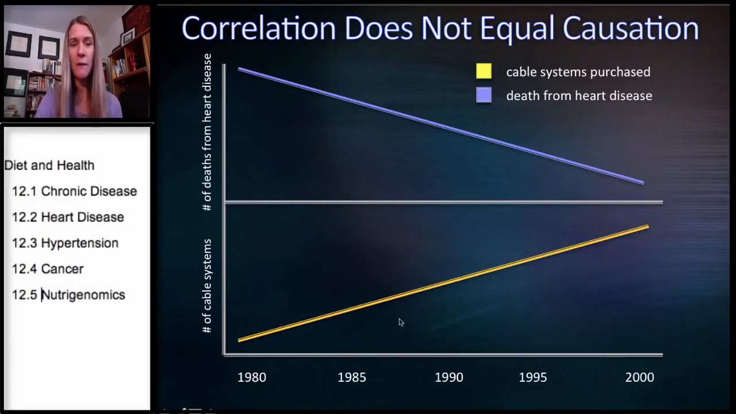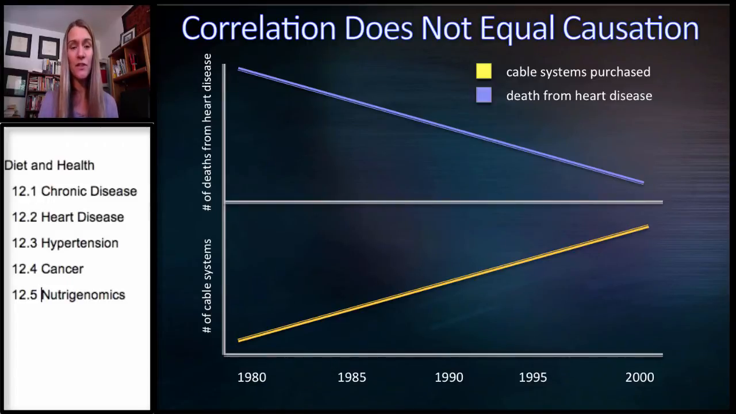But what if we looked at some other information? This is the number of cable systems that individuals purchased between 1980 and 2000. And there's a clear upward trend. You can see there's clearly an inverse association here. As people bought more cable systems, the risk of death from heart disease decreased. So can we say that purchasing a cable system for your home is going to decrease your risk of heart disease? I mean, you would think I was crazy, right, to give you that association and make it causative.